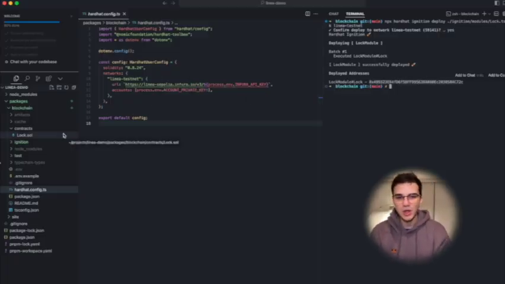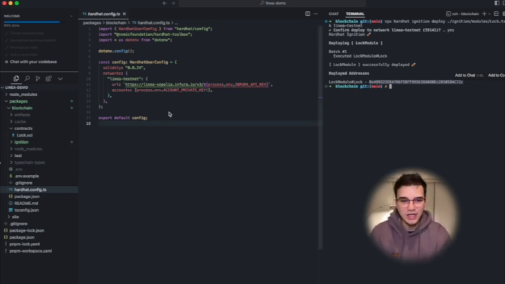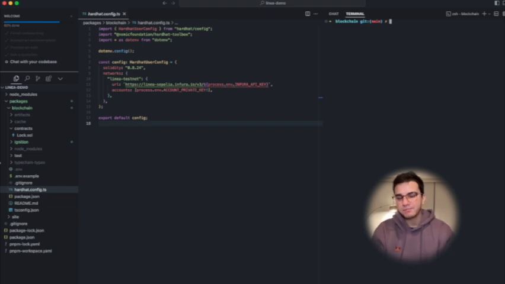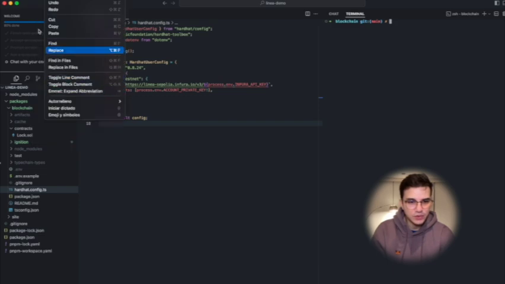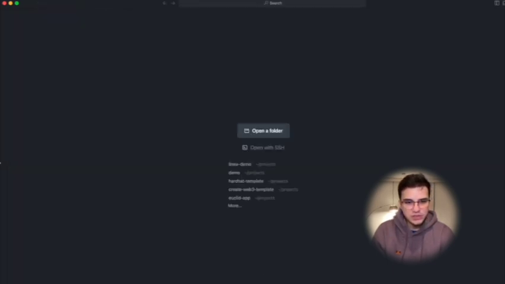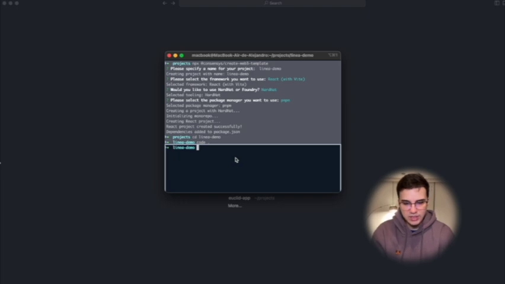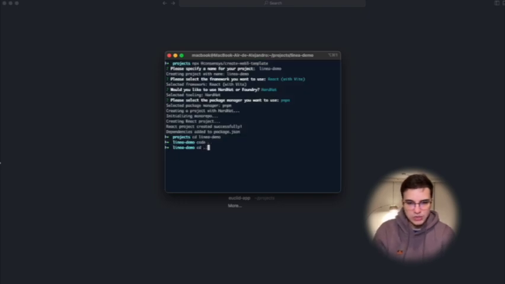Of course, the complicated part is to create a specific contract and make it a real dApp, but deploying it to Linea by using the CLI is actually quite easy, and also using Hardhat in this case. So yeah, now let's try using Foundry. So basically what I'm going to do is to close this folder right here. This is Linea demo, so I'm going to cd back.